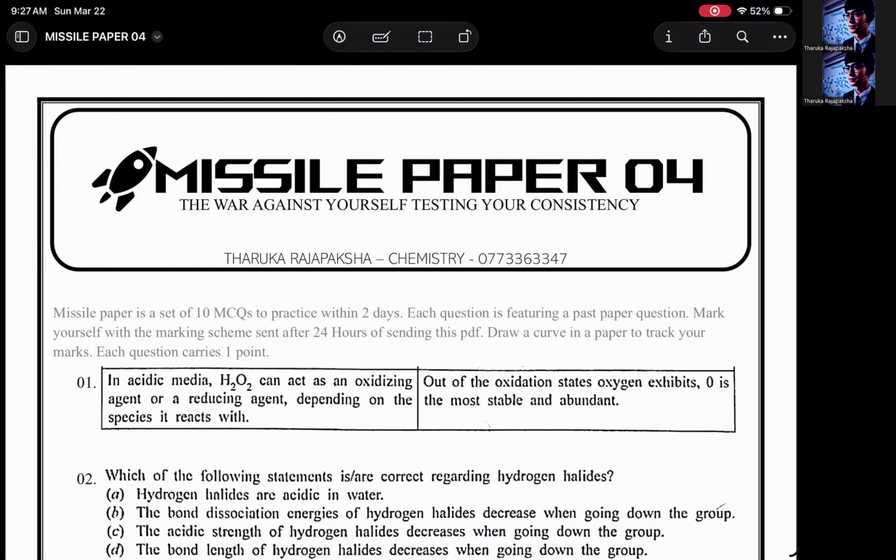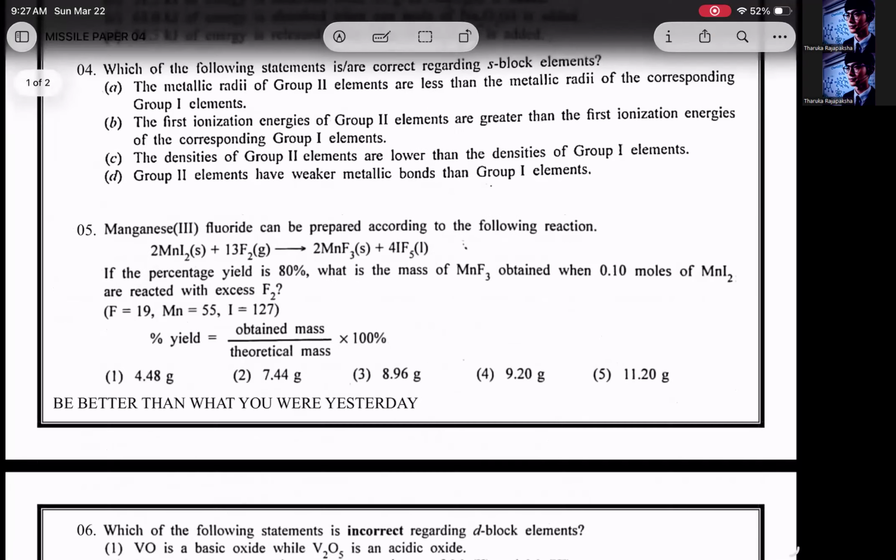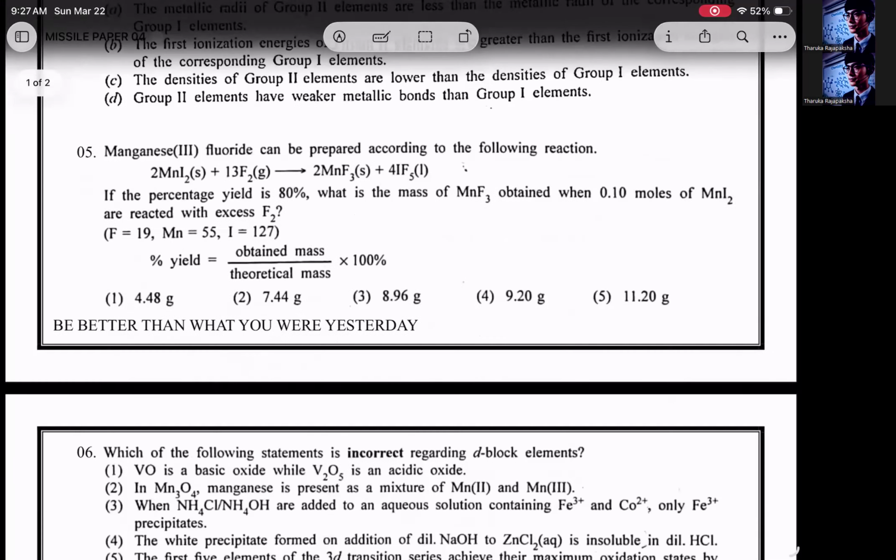Okay, good morning. You're joining with the missile paper number 4 MCQ discussion. There are 10 MCQs. The first round is made from the 2025 A-level paper, so there are 10 questions taken randomly from that paper. So let's discuss the first one.